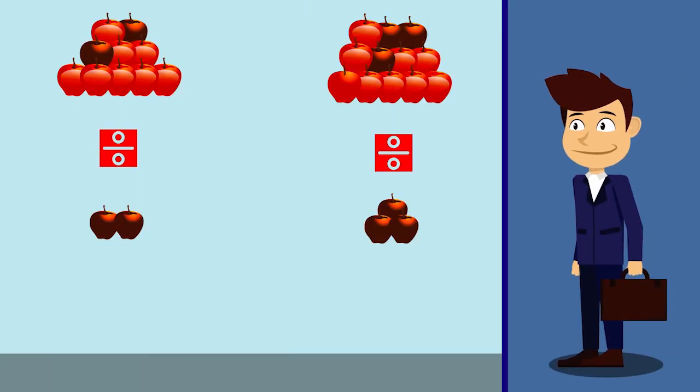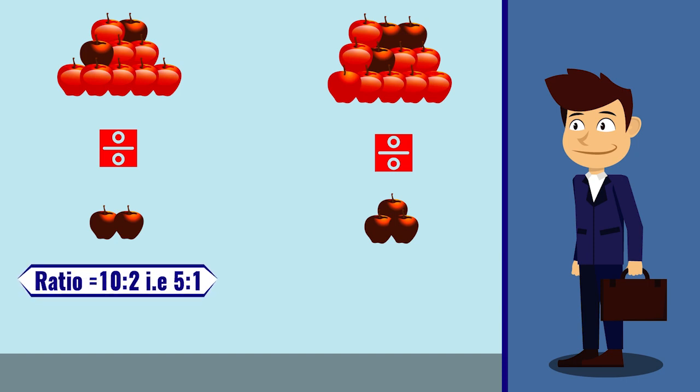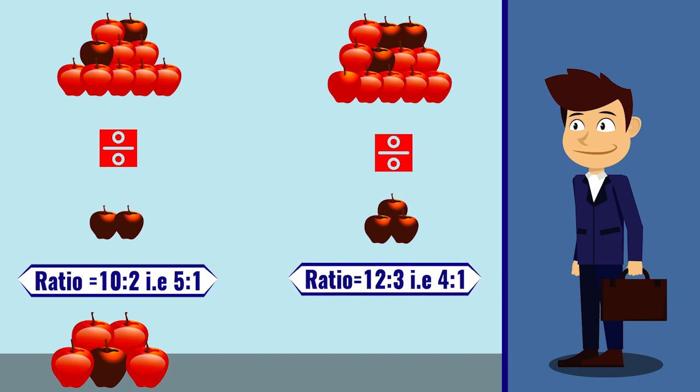So for the first basket, you have the ratio of 10:2, which is 5:1. This says that in every 5 fruits, there is 1 spoiled fruit. And for the second, it is 12:3, that is 4:1. This means in every 4 fruits, 1 is the spoiled one. Now you can say the first basket is the better pick.